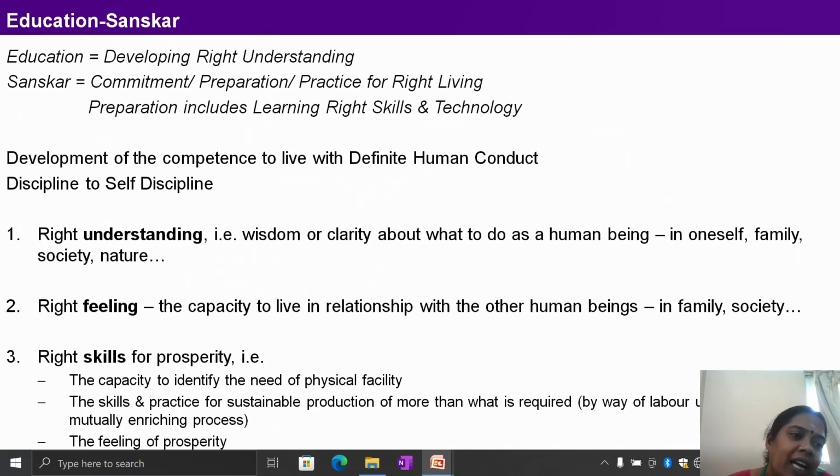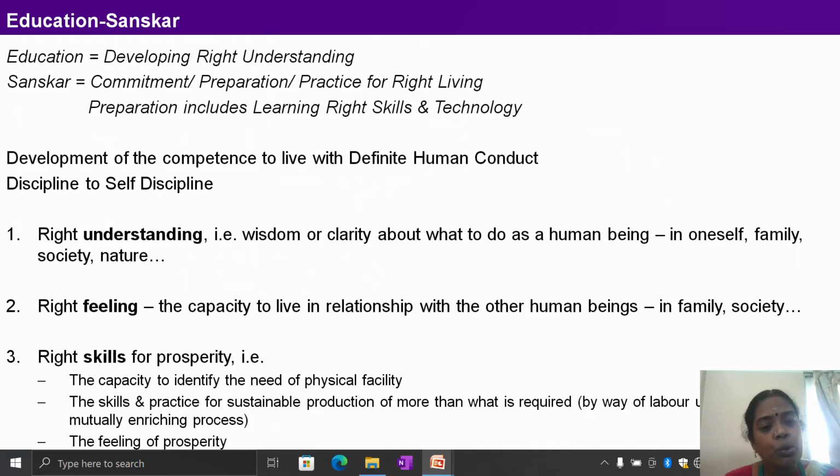Education is developing the right understanding. Sanskar is commitment, preparation, practice for right understanding. So education sanskar is preparation that includes learning the right skills and technology. So skill-based education is important. Value education is also important. Without skill education, we cannot move. It is required for survival, but we should not stop only with the skill education. We have to continue the value education also.